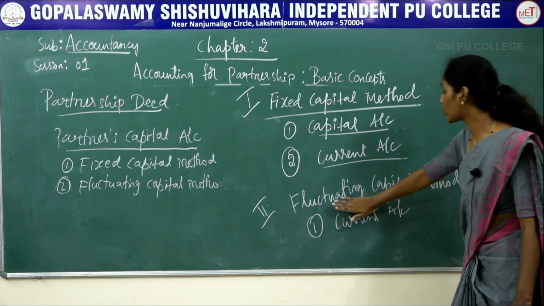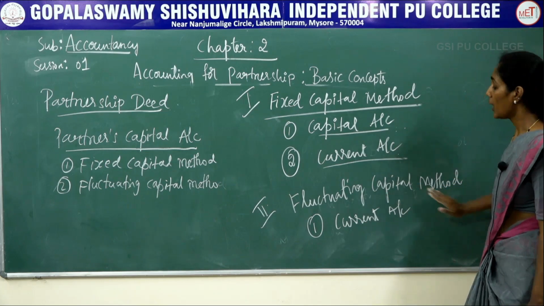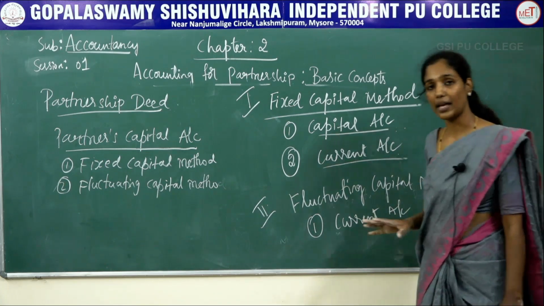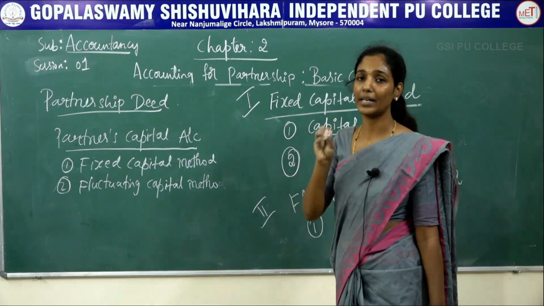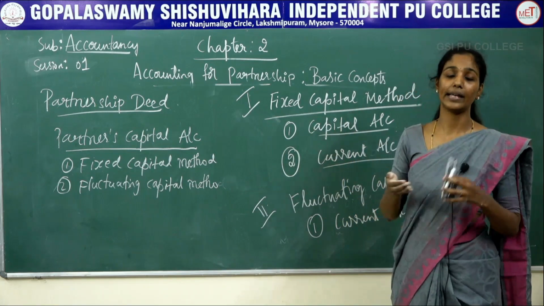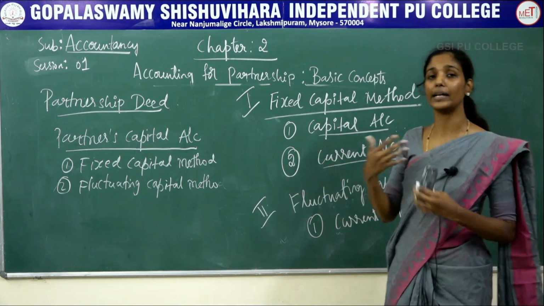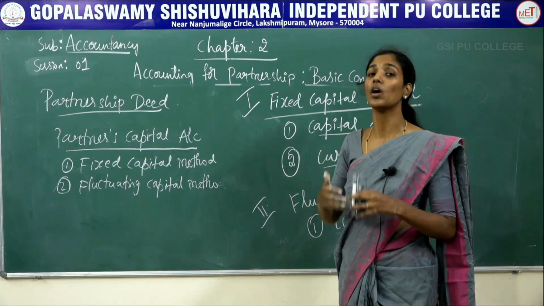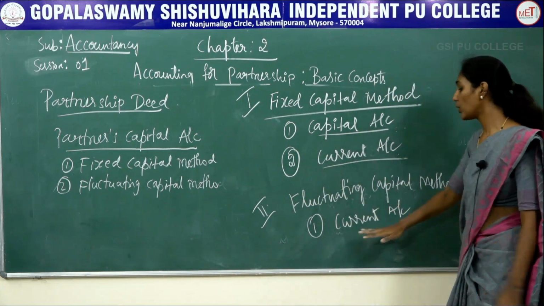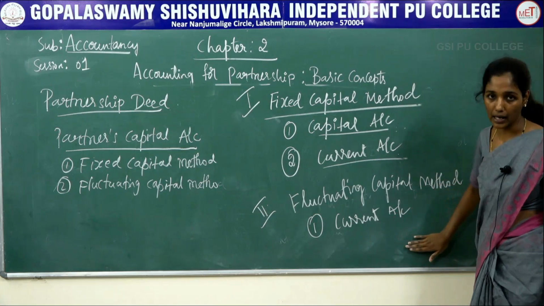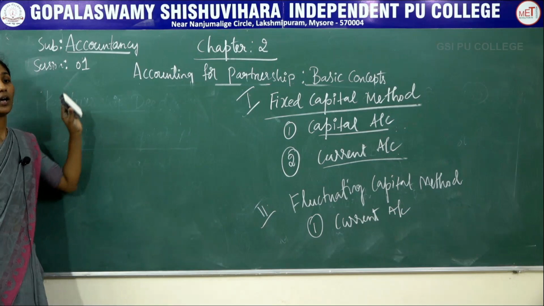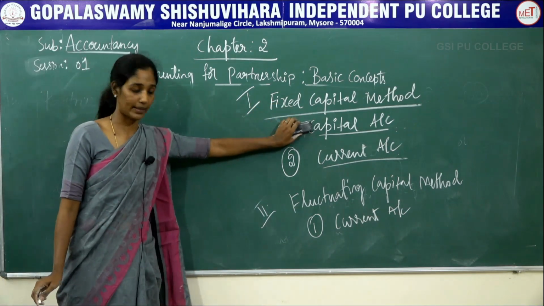The next, fluctuating capital method. So under the fluctuating capital method, all the transactions including capital invested by the partner and all other transactions like interest on capital, drawing, interest on drawing, salary, commission, all these transactions are recorded under one account called partner's current account. Now let's see the format of fixed capital method.